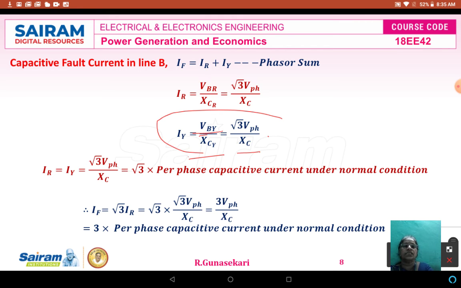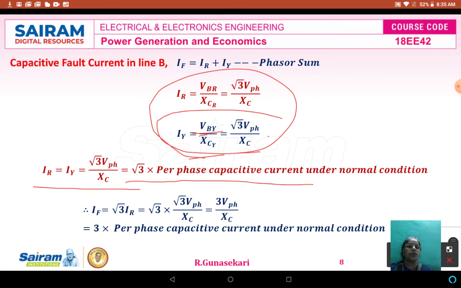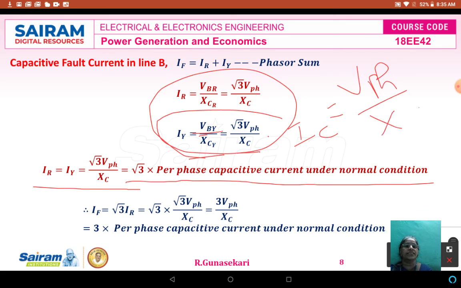From these two equations, IR equal to IY, that is equal to root 3 V phase divided by XC, that is equal to root 3 times the per phase capacitive current under normal condition. Because under normal condition, what is the capacitive current? That is equal to V phase divided by XC. So V phase divided by XC is nothing but the capacitive current. Therefore IR equal to IY equal to root 3 times the capacitive current.